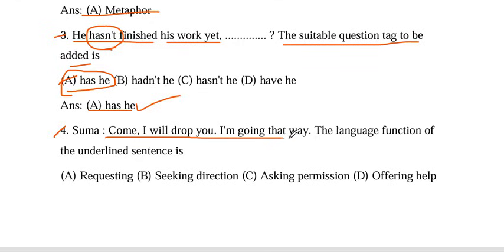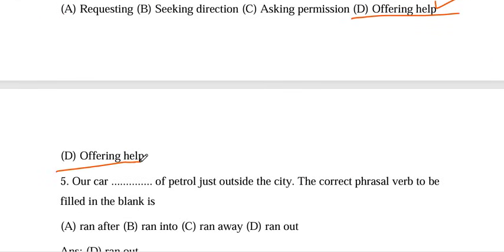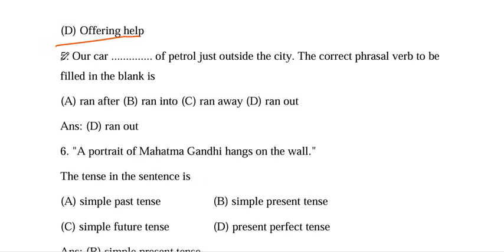So this is the underlined sentence here. The language function of this sentence is offering help. Question number 5. Our car dash of petrol just outside the city. The correct preserve to be filled in the blank is. Answer D, ran out. So run out means to consume.